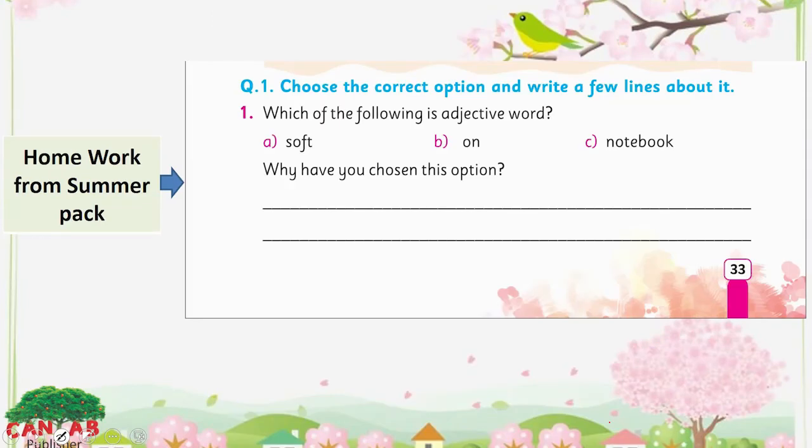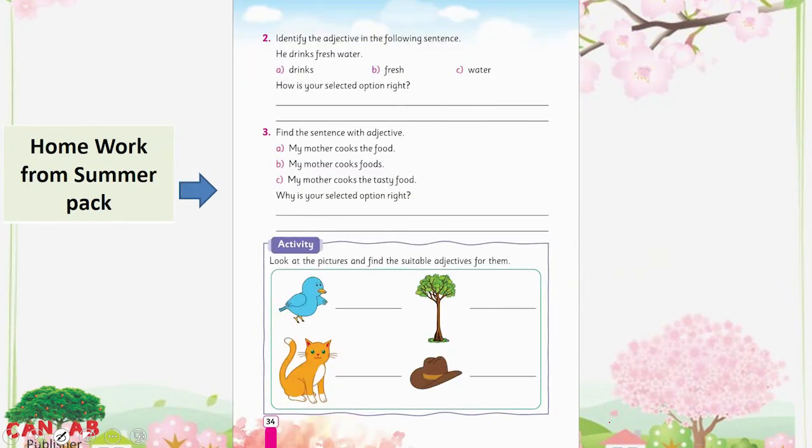This is your homework from the Summer Pack. You have to choose the right option for this question here. This is also your homework from the Summer Pack. Identify the adjective in the following sentences. You have to choose the right option here for each sentence. And we have an activity here. Look at the picture and find suitable adjectives for them. You can see the color, size and quality of the nouns here. So you have to describe them by using adjectives of color, size and quality.